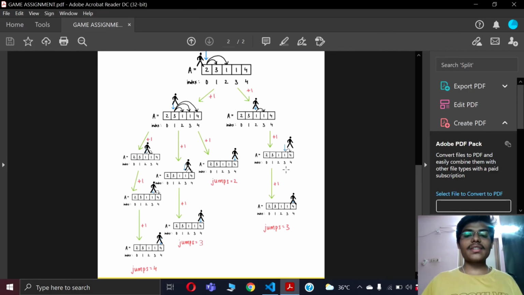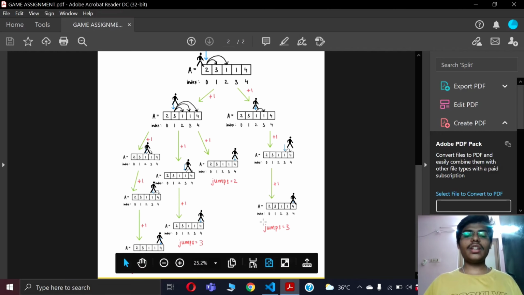Now he reaches index 3, and the value at index 3 is also 1, so he could jump at most one block, and that one block becomes the end of the array, which satisfies our game condition. He reached the end of the array. So now we will calculate the number of jumps he took to reach the end of the array from the initial index. Here he took 1 plus 1 plus 1, which results in 3 jumps.